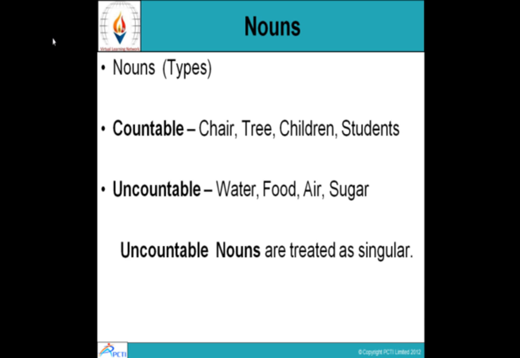Remember, uncountable nouns are always treated as singular. Water is cold, food is tasty, air is everywhere, sugar is sweet. But for countable nouns, if it is just one, it is singular. But if it is more than one, then we treat it as a plural noun.